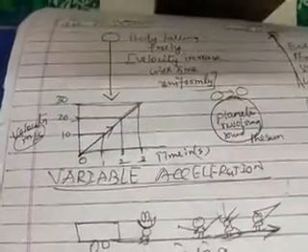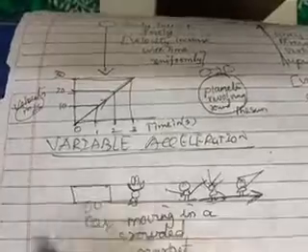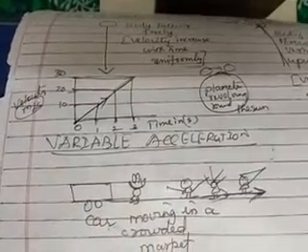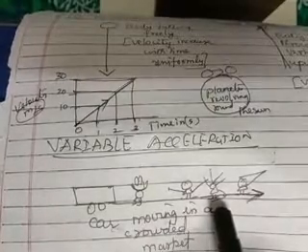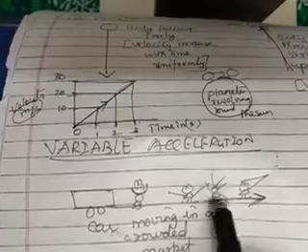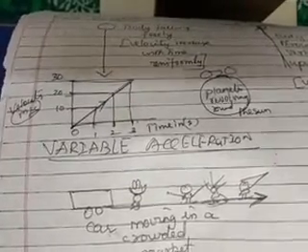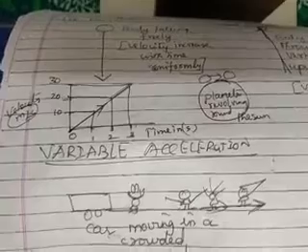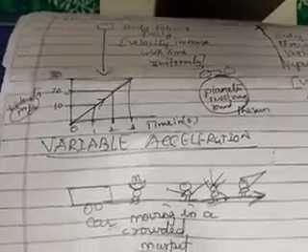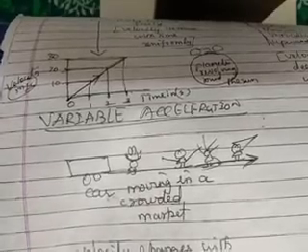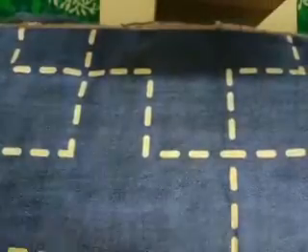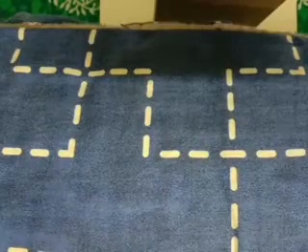Now let us come to variable acceleration. See, I have drawn a very funny figure here. Okay, a car is moving in a crowded market. See, a person who is selling something, a man who is standing, one more person who is totally angry with some politician, and one more person is standing in between. Okay, and the car is moving in between. So what happens? The velocity changes, but it is changing in a non-uniform manner. So this is an example for non-uniform change. Therefore, it is an example for variable acceleration. Okay, so let me give some more examples. See children, as you learn more examples, you will understand better.